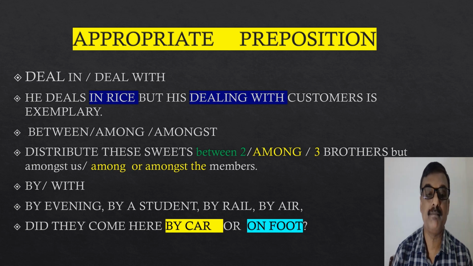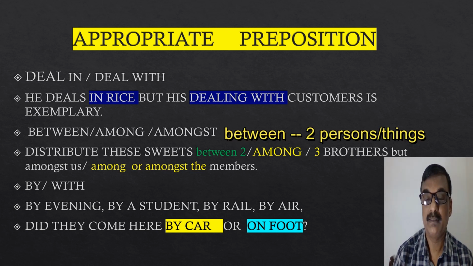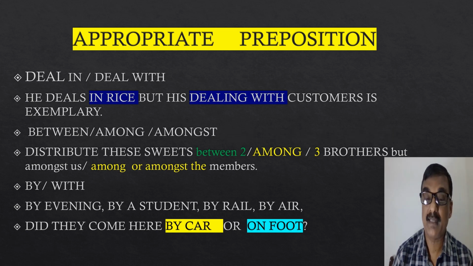So next I have taken between, among, and amongst. Between is used generally when we mean two persons, and among or amongst is used when we mean more than two persons. How to use between? Distribute these sweets between two brothers. And when it is more than two, then it becomes among the brothers. And amongst is another word, also used similarly as among. Among and amongst are almost the same.